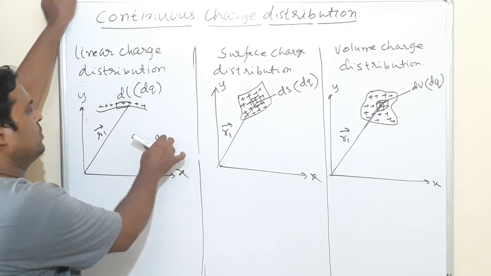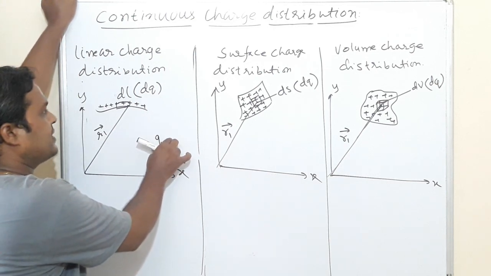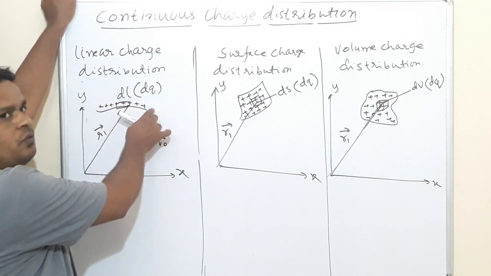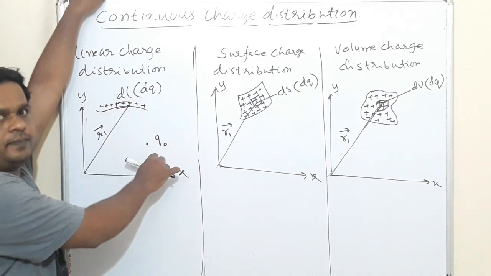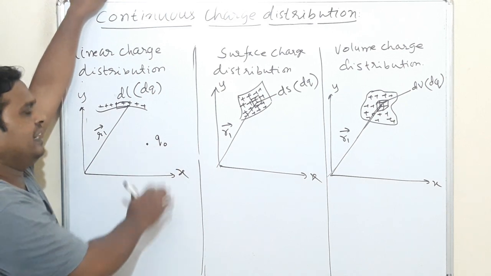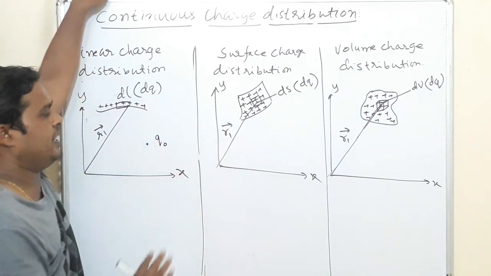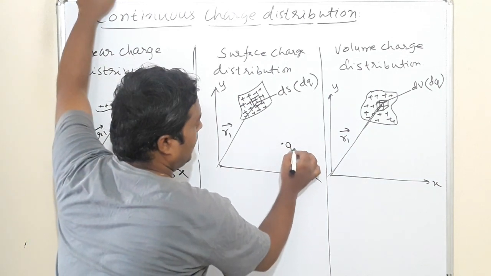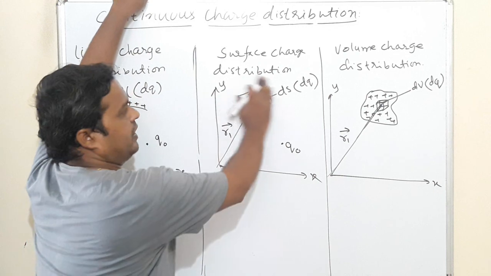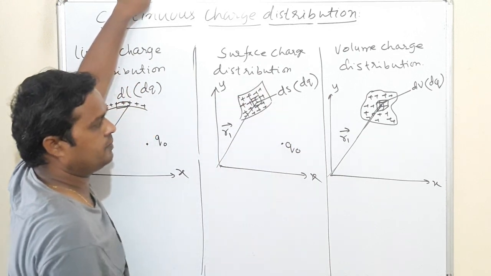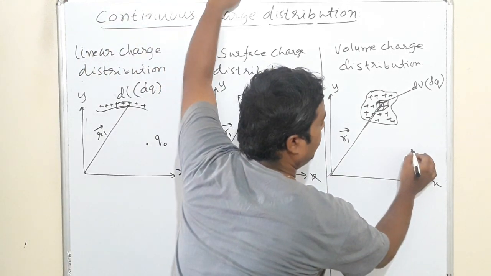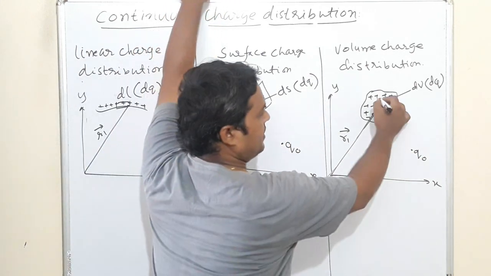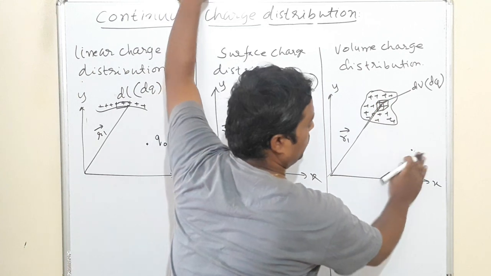Test charge means I have taken this charge just to see how much force the charge distribution will exert on it. In all three systems I will take the same charge. Here also we will keep Q naught, and I want to calculate the force exerted by this distribution on Q naught. And here also we will take Q naught, and I want to calculate the force exerted by this distribution on this Q naught.